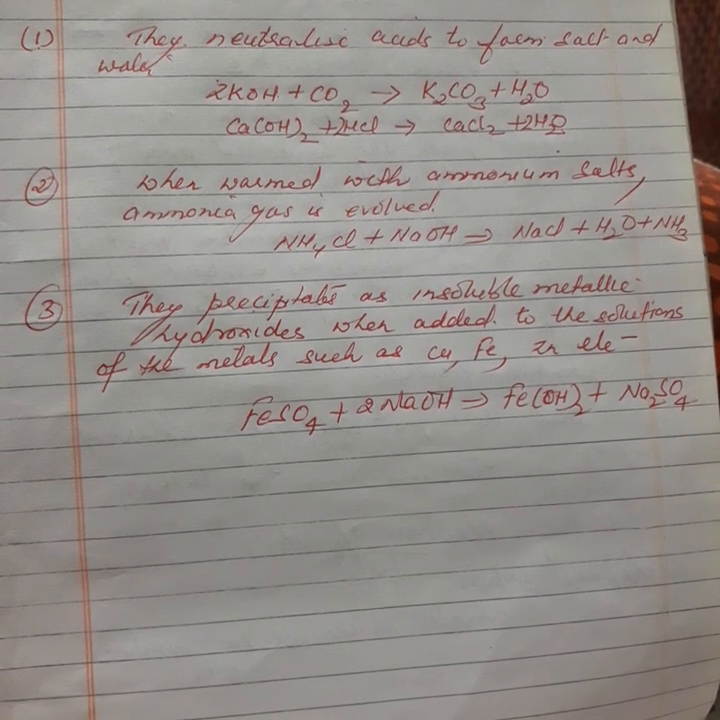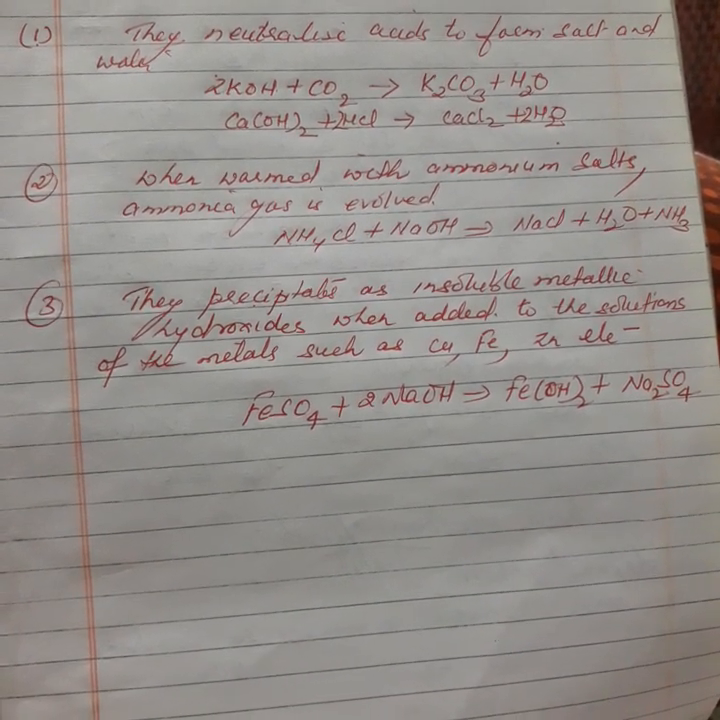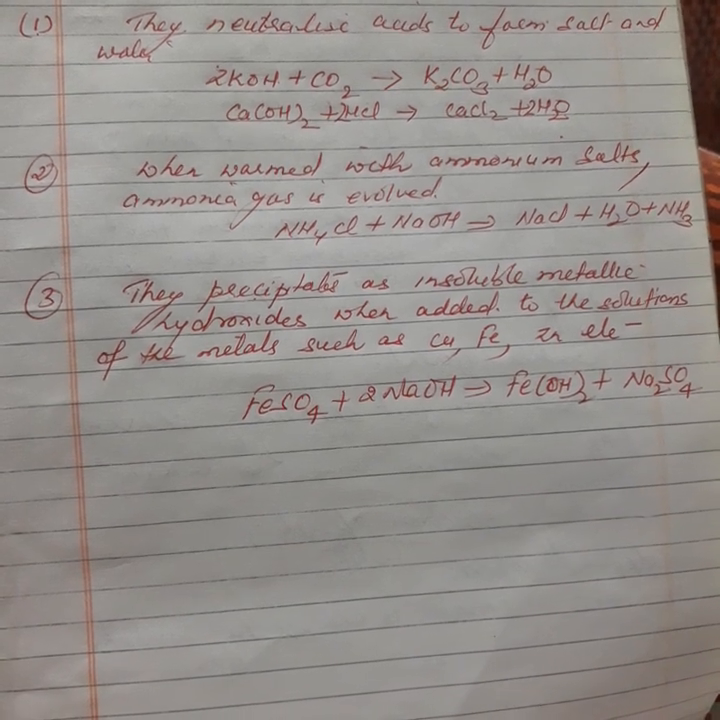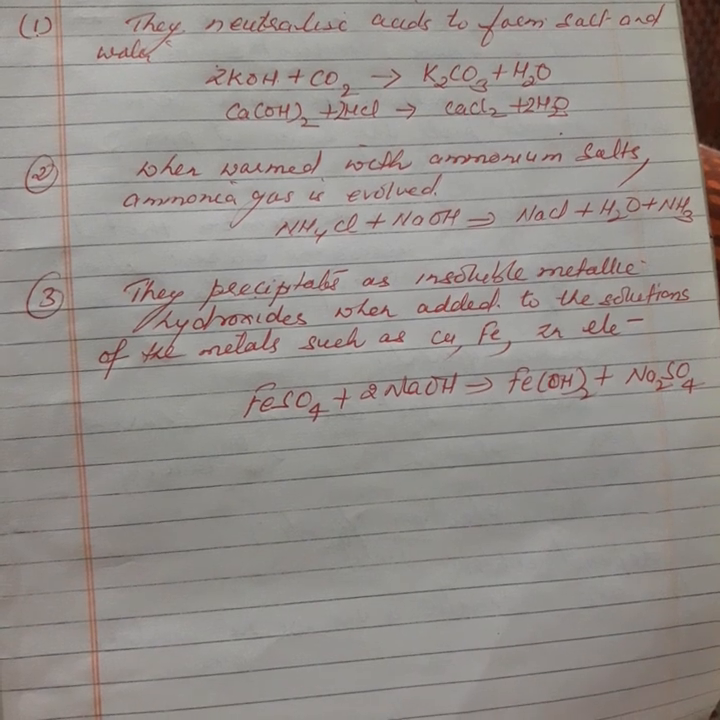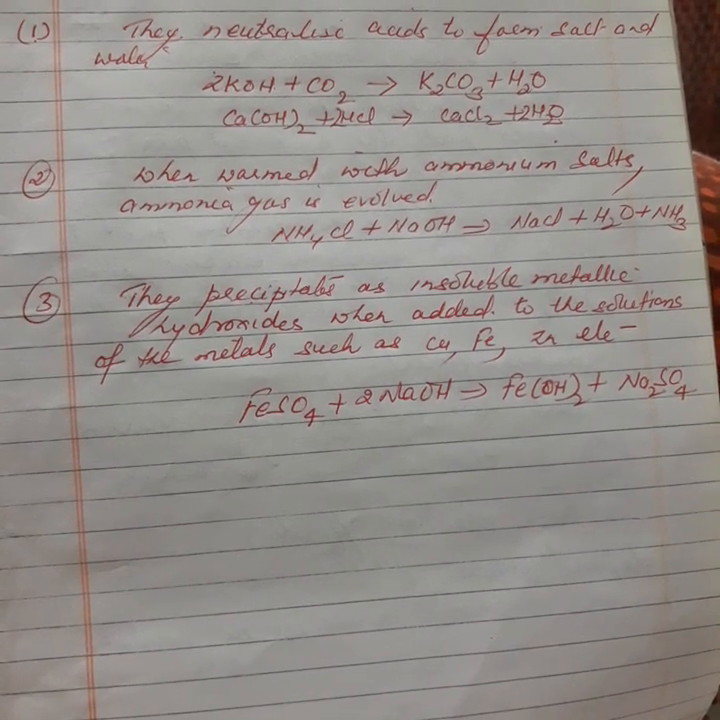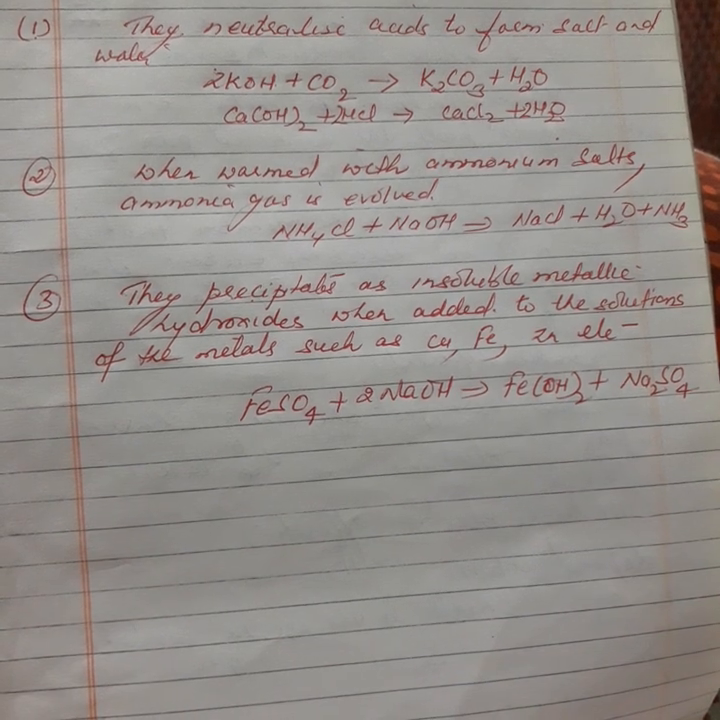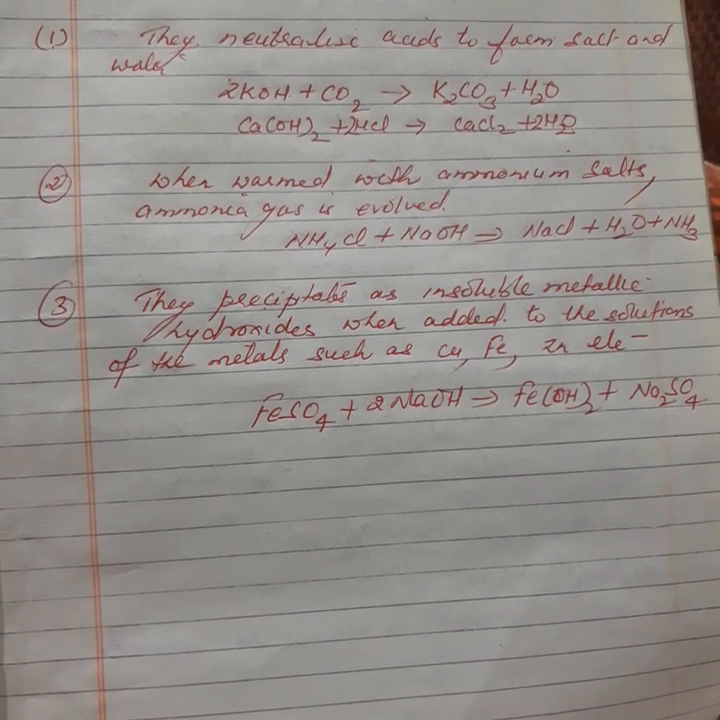So there are three typical reactions of bases. First, the neutralization reaction, which you all know. Second, ammonium salt and bases react together to form salt, water and ammonia gas. And third, they form precipitates of metallic hydroxide when they react with soluble metallic salts. So these are certain properties of bases.